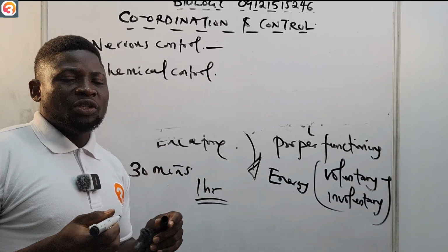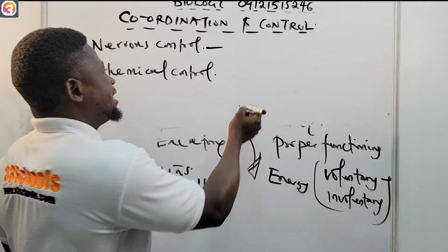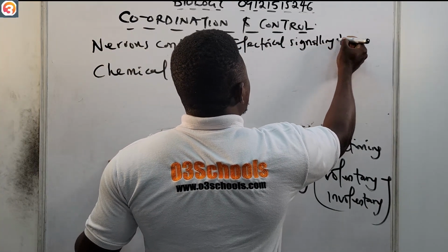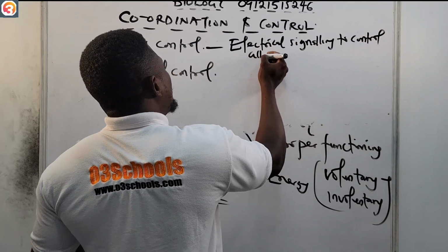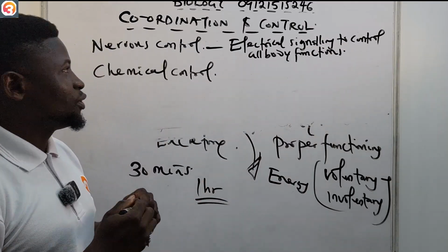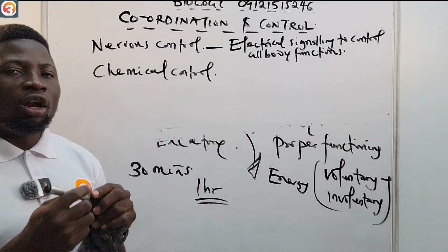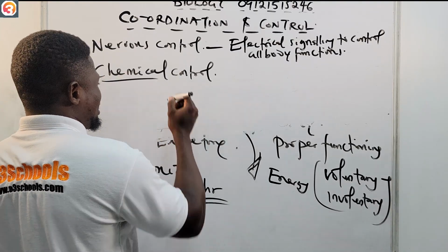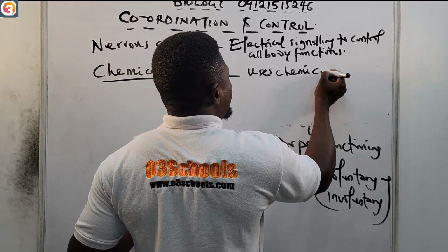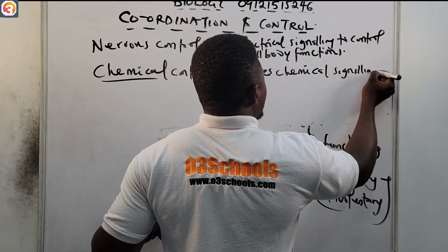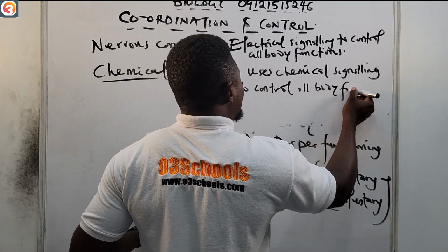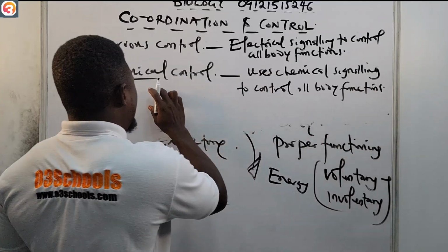The nervous control uses electrical signaling to control all body functions, while the chemical control, as you can see from the name, uses chemical signaling to control all body functions. This is the endocrine system.